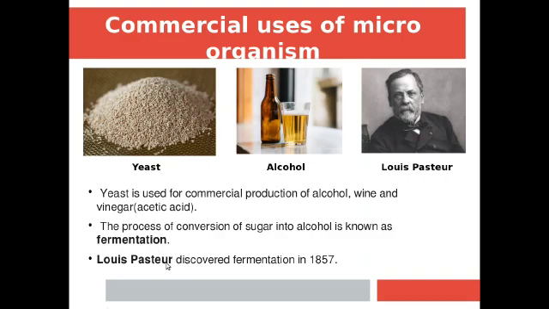So, what is happening in the total process? First, yeast is added to the sugar solution. Then the beaker is covered and kept in a warm place for 4 to 5 hours. Then we can find the change in the smell of the solution. This is the smell of the alcohol. If we taste the solution, it will give a burning taste. So, that is the taste of the alcohol. The process of conversion of sugar into alcohol is known as fermentation.